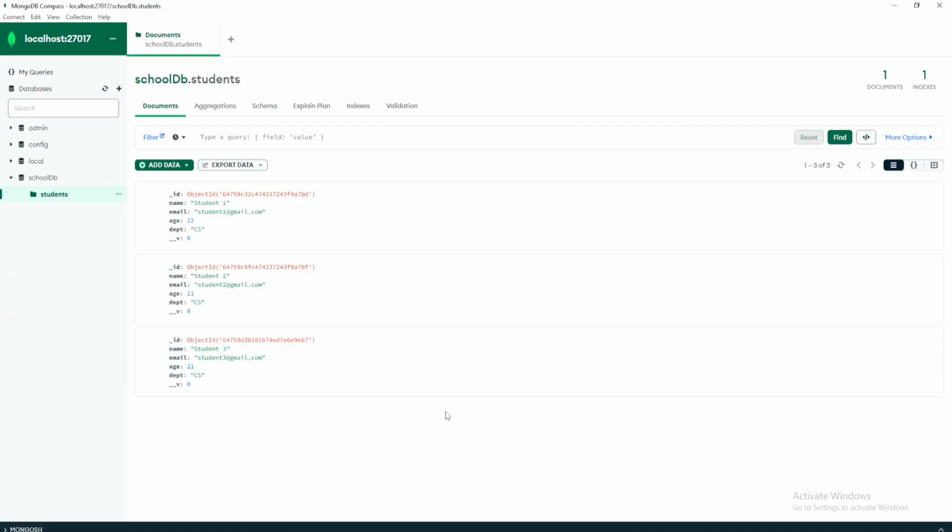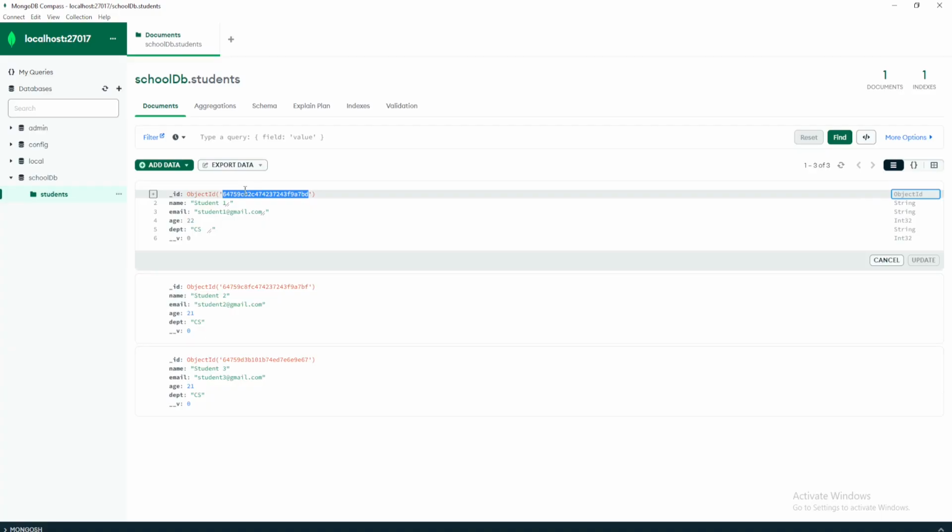All right. Finally, I'll share another point with you. Whenever you add data to a MongoDB database, by default, MongoDB creates a unique ID, which type is ObjectId. It will create this unique ID for us